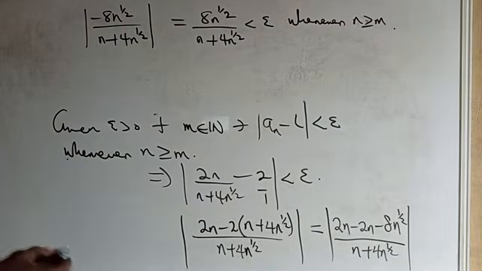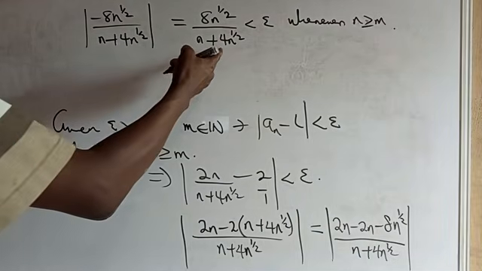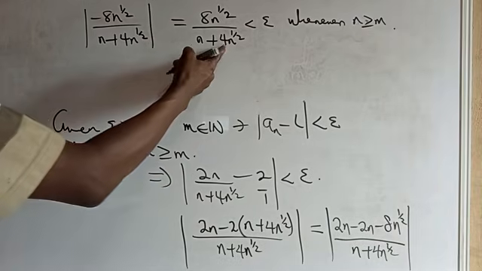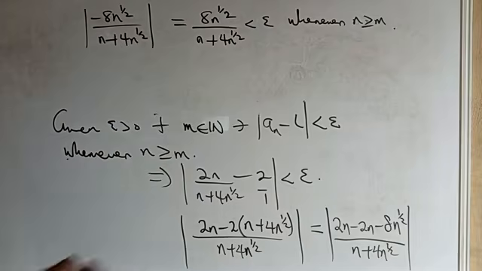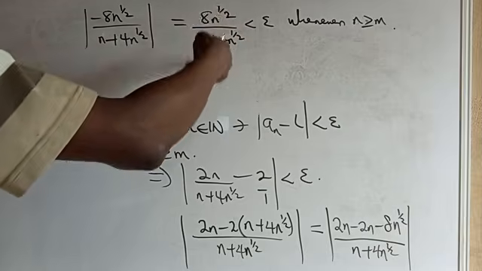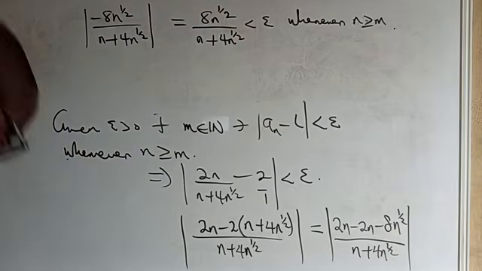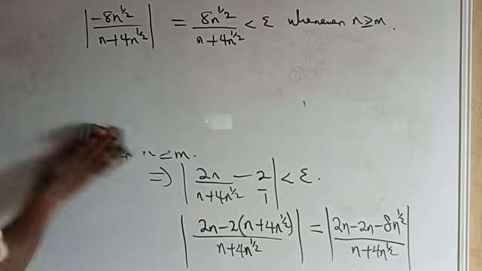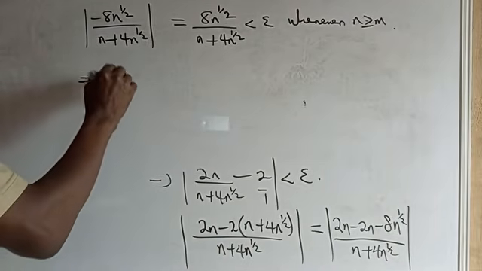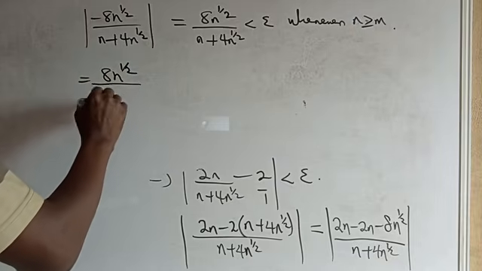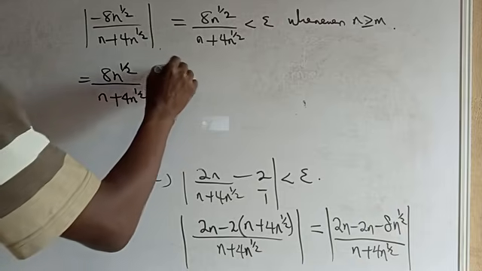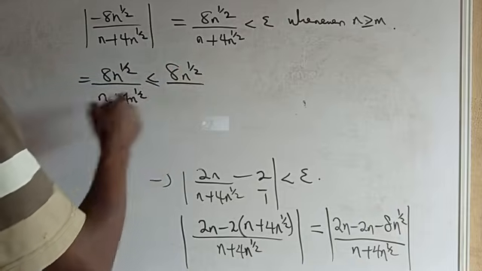Now, as our n becomes larger and larger, we can truncate this. We can remove the 4n^(1/2), because the whole of this will be less than that. What I'm saying is this: 8n^(1/2) all over n plus 4n^(1/2) will be less than or equal to 8n^(1/2) all over n.